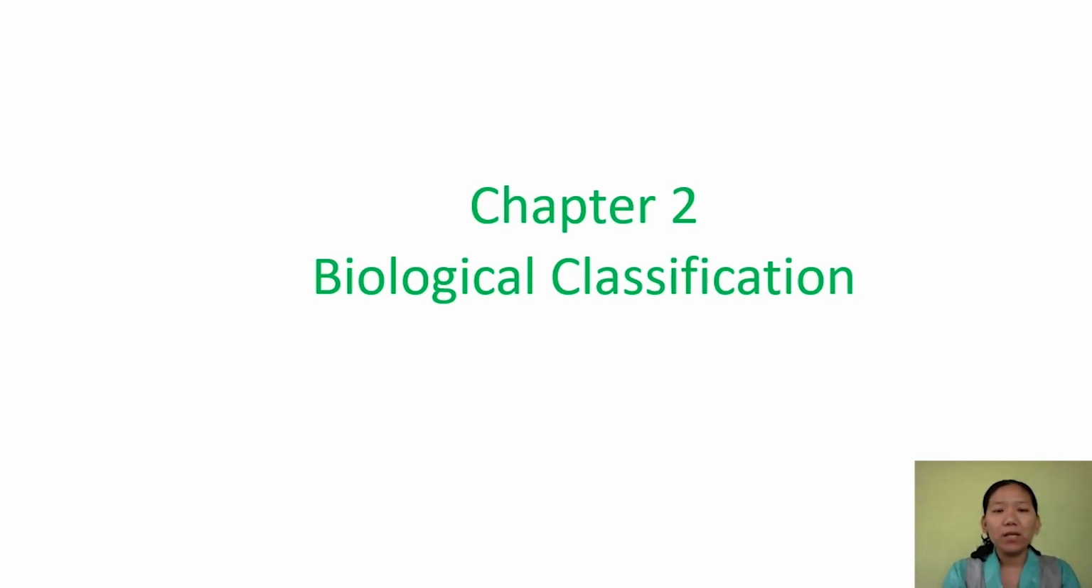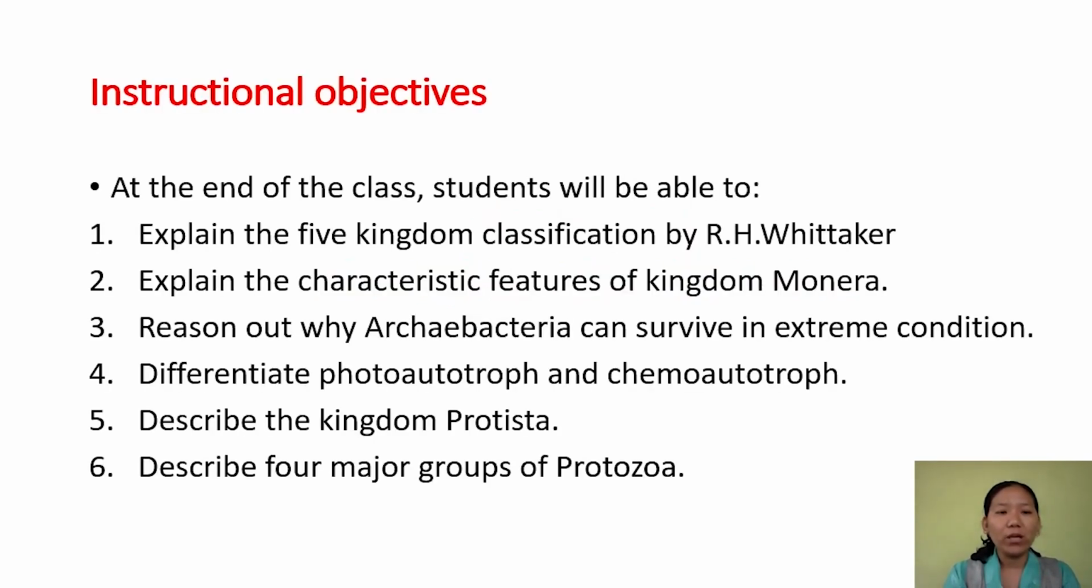Today we shall discuss from Chapter 2, that is Biological Classification. So in this class we'll be able to understand the following topics. You'll be able to explain Five Kingdom Classification by R.H. Whittaker, explain the characteristic features of Kingdom Monera, reason out why archaebacteria are able to survive in extreme conditions, differentiate autotrophs, photoautotrophs, and chemoautotrophs, and describe the kingdom Protista, and describe four major groups of protozoa.